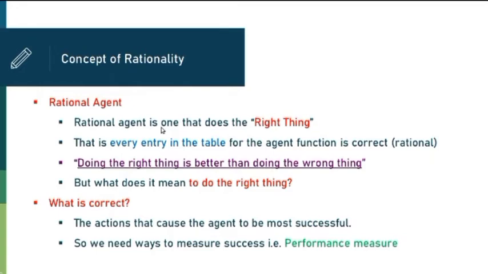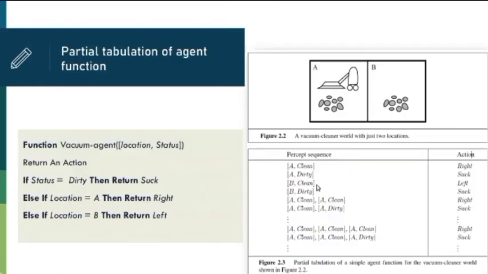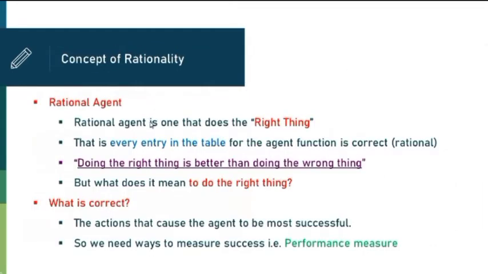In the same way, every entry in the table for the agent function is correct. Because this is an agent table, which is created by the agent function, right? So we assume that every entry in the table produces the right action. That is, every entry in the table for the agent function is correct. We are assuming that every entry in the table is performing the right task.